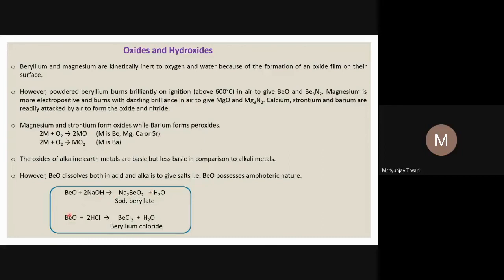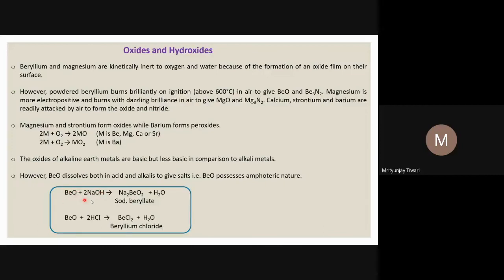If it was only basic, it would react only with acid, as in the case of other metals. However, since it is amphoteric, it has both acidic and basic character, so it can react with the base as well. Other oxides of the alkaline earth metal group do not react with bases. However, beryllium oxide can react with alkali as well.